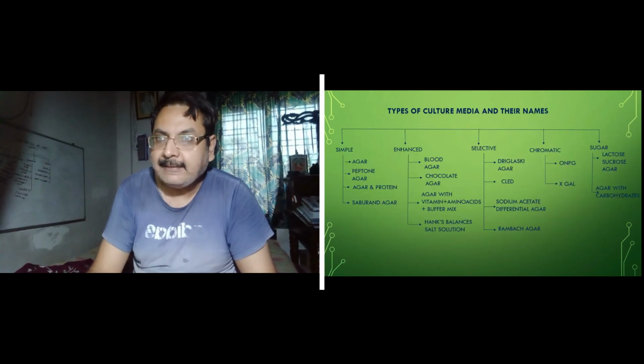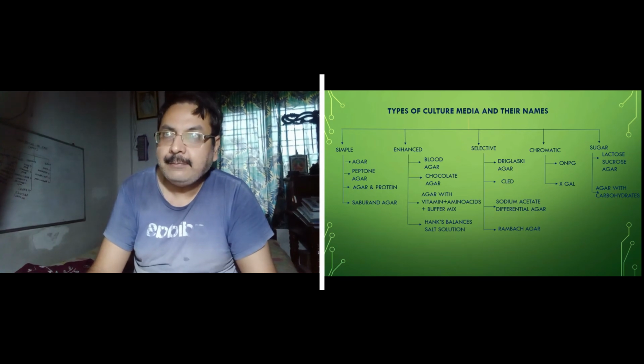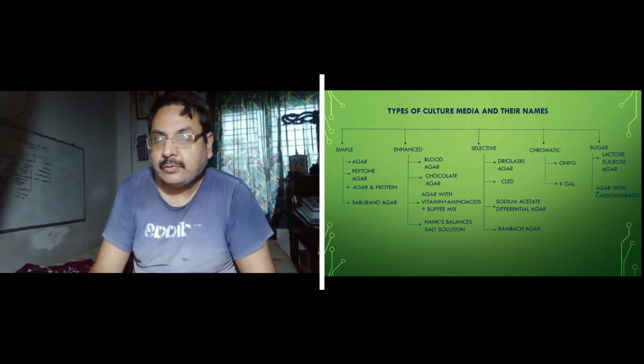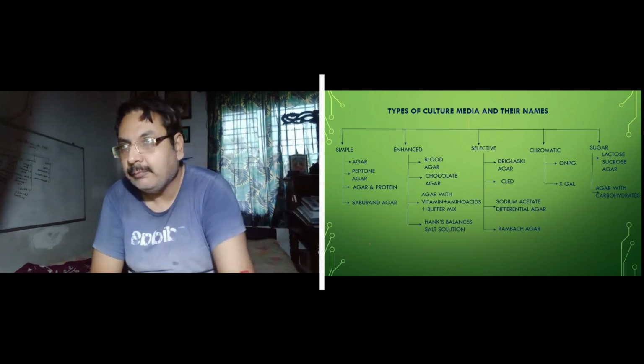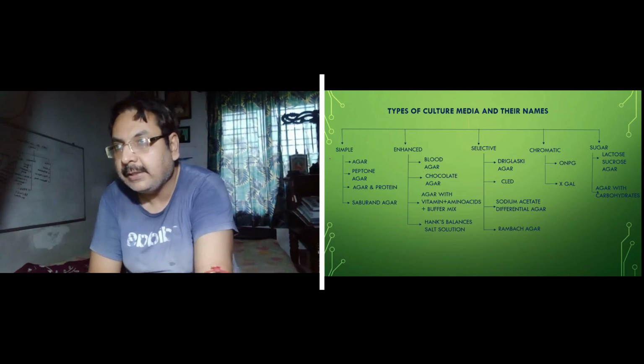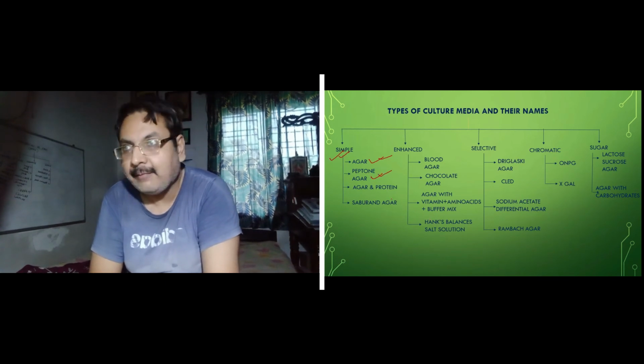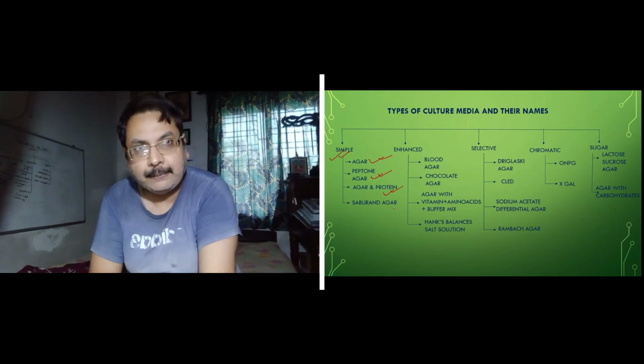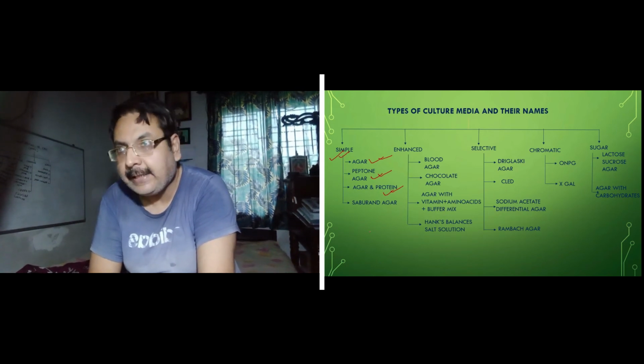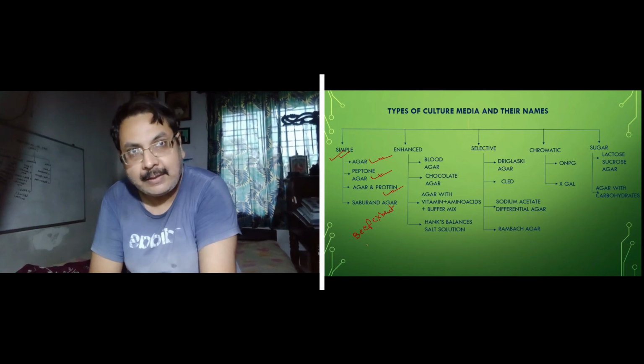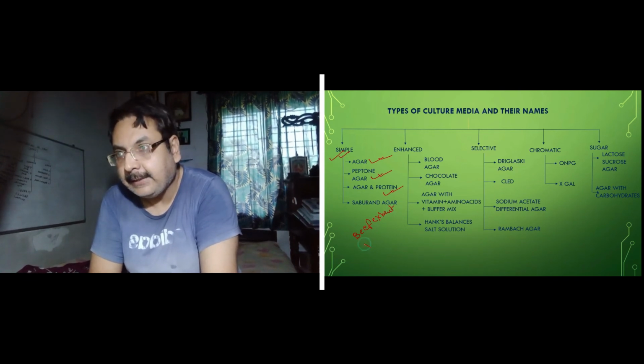Now in the next slide, we are going to see the types of culture media and their names. According to the functional type, we have simple agar. As you have seen, this consists of only agar and is readily available. Then peptone agar, also readily available, is agar and protein. Protein can be beef extract, which is also available in the chemical market, or fish extract.